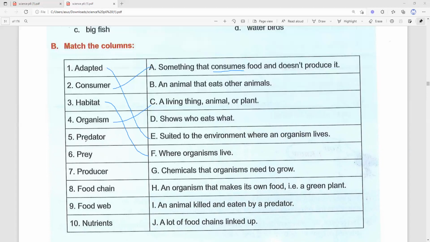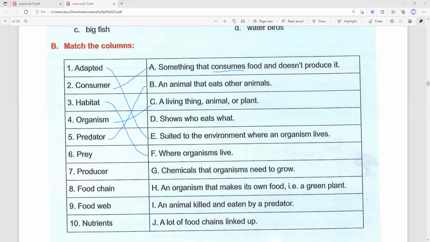So they are the predator, or predator, they eat other animals for food. Okay, so our answer for predator is letter B, an animal that eats other animals. Okay, number 6, we have prey.